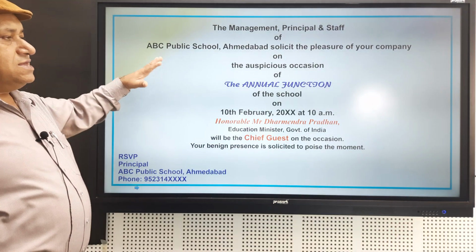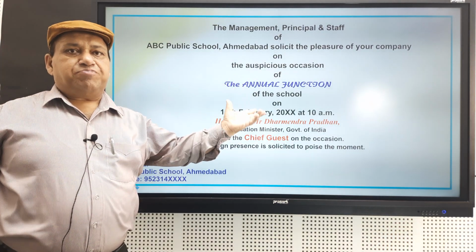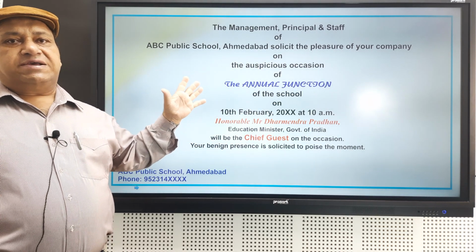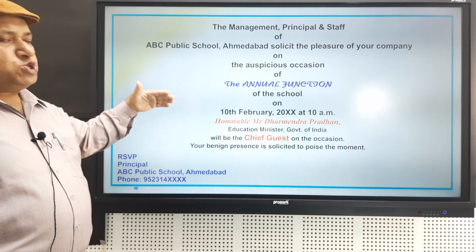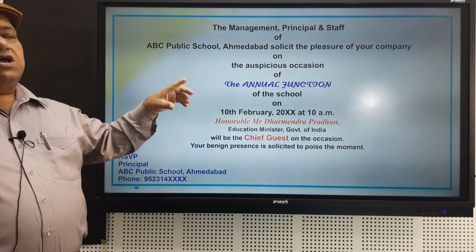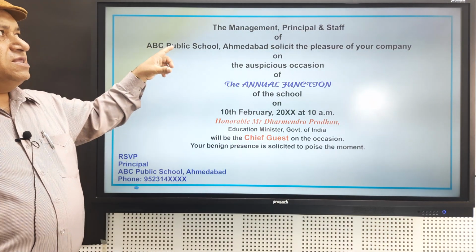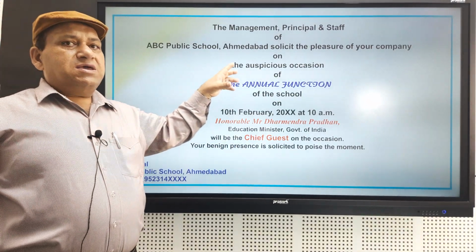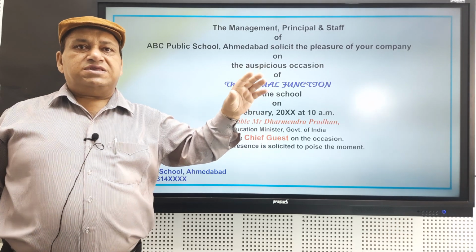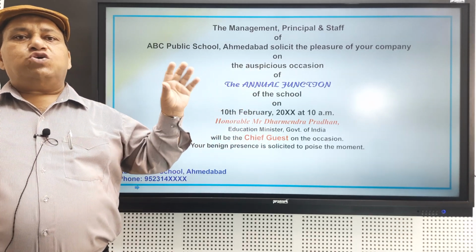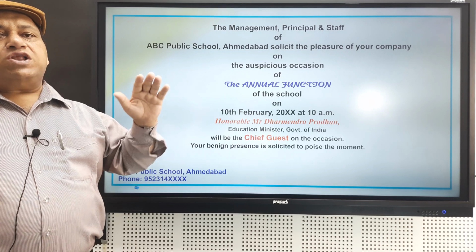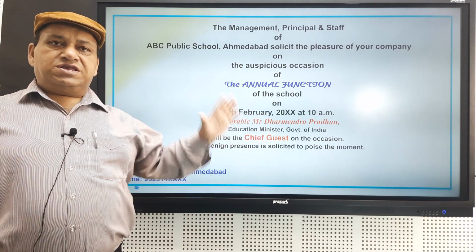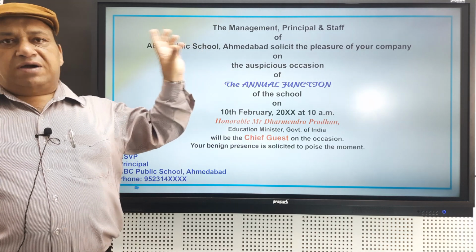So this is the invitation card. This is the sample specimen of an invitation card that we generally extend. Because it is based on the school, we have written about one school. You'll be asked the question that the management and the staff of ABC Public School Ahmedabad is inviting you on the occasion of the school annual day or school annual function. So and so will be chief guest on this. You are requested to point this moment. This is always in the question being asked.